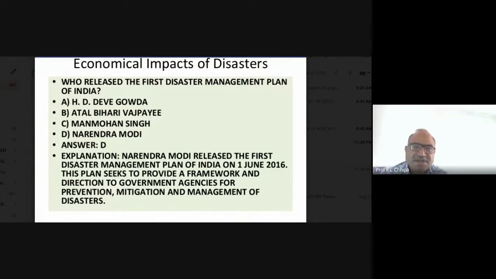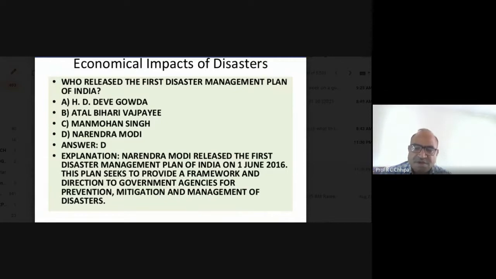So who released the first disaster management plan of India? Here the options are Deve Gowda, Atal Bihari, Manmohan Singh, Narendra Modi. So Narendra Modi released the first disaster management plan of India on 1st June 2016. This plan seeks to provide a framework and direction to government agencies for prevention, mitigation, and management of disaster. Recently, relief for cyclones was given by many countries.